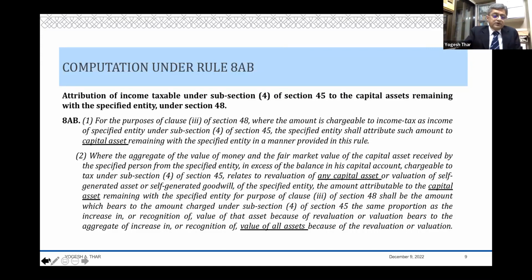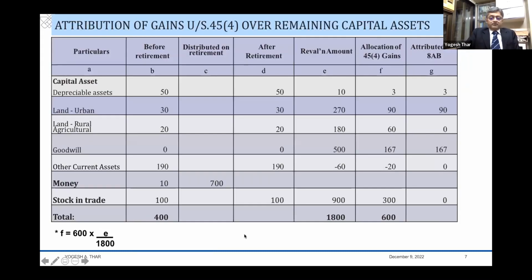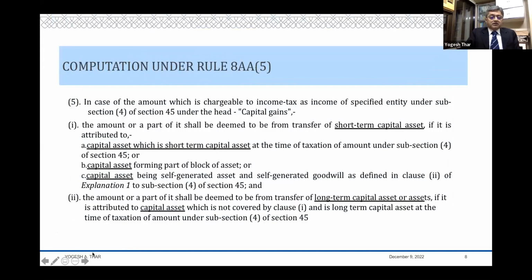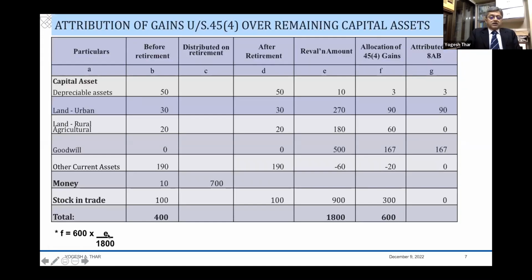Now, therefore, what do I do? I go back here and see the allocation of 45(4), which is 600. 600 has to be allocated in the ratio of E upon 1800. E is the revaluation amount upon 1800. Now, this revaluation amount in the numerator has actually to be the revaluation of capital asset. Numerator is capital asset and the denominator is all assets.